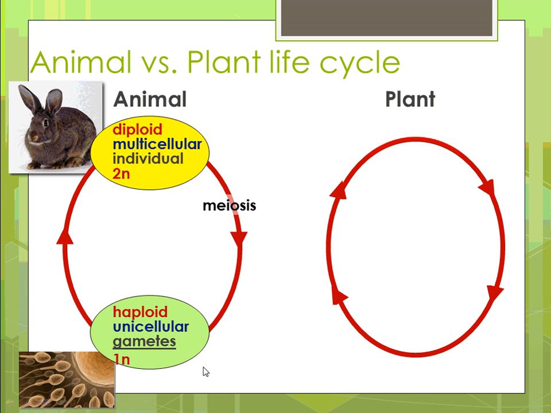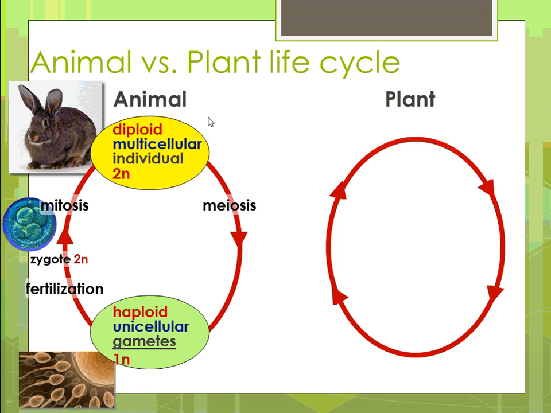And so we just have one set of chromosomes, and then those gametes, the egg and the sperm, will come together. That process is fertilization, and then it makes something called a zygote, which has 2N. A zygote is one cell with 2 copies of the chromosome. In order to get to this multicellular individual, it's going to have to undergo several rounds of mitosis. And that's the animal life cycle. And you should be very familiar with that.